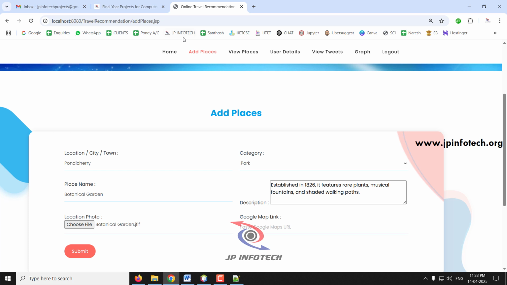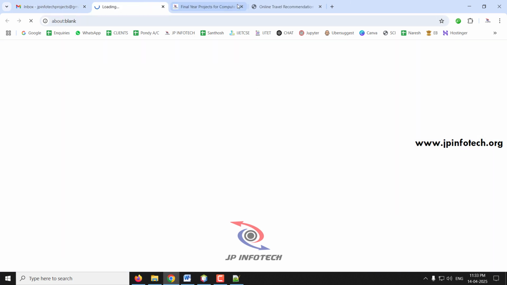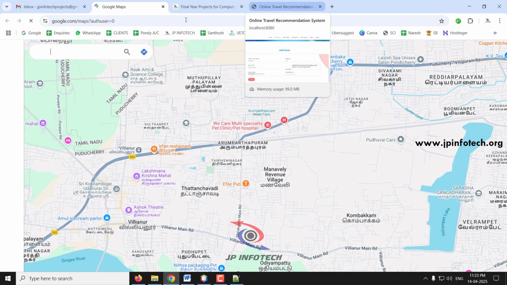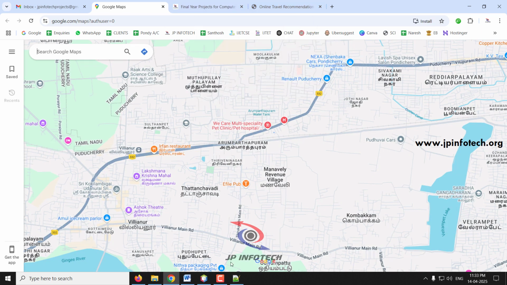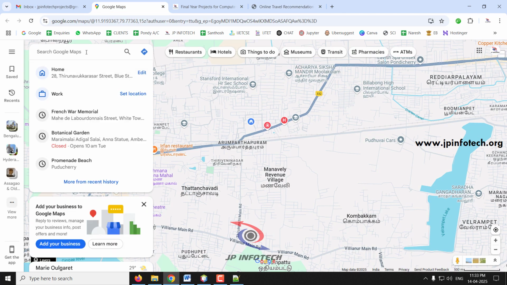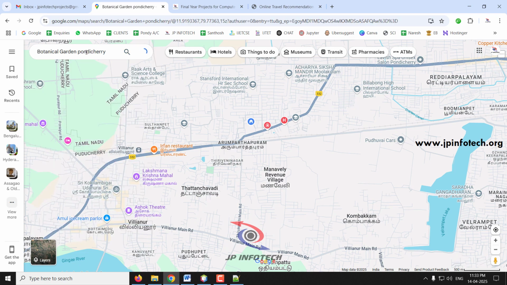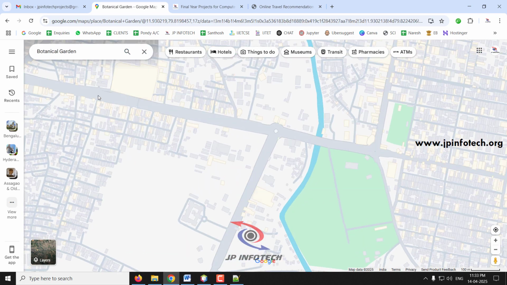So here for the Google Map, you need to copy the code for that. For example, I am just doing it for this Botanical Garden. Whichever place you want, just enter the name, and you'll get that particular location's details.